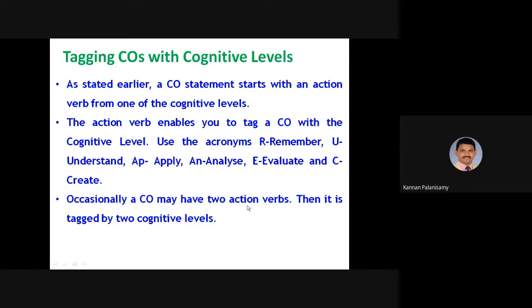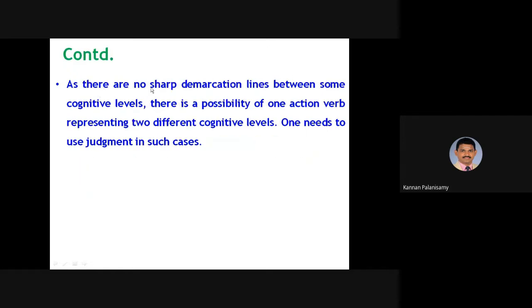Occasionally, a CO may have two action verbs, then it is tagged by two cognitive levels. This we have already seen. And as there are no sharp demarcation lines between some cognitive levels, there is a possibility of one action verb representing two different cognitive levels. One needs to use judgment in such cases, right?